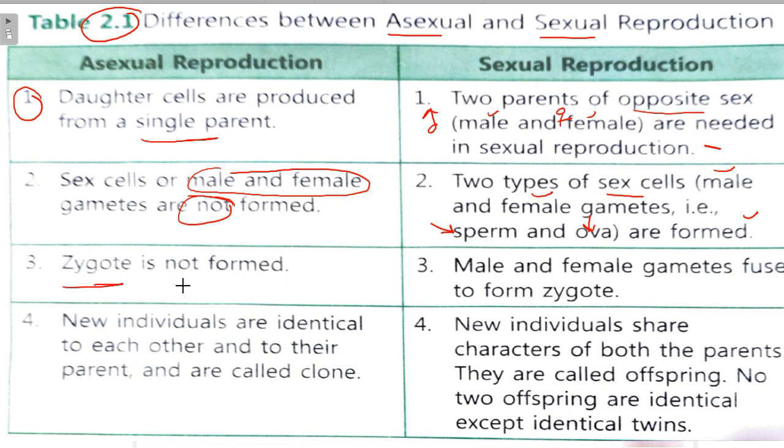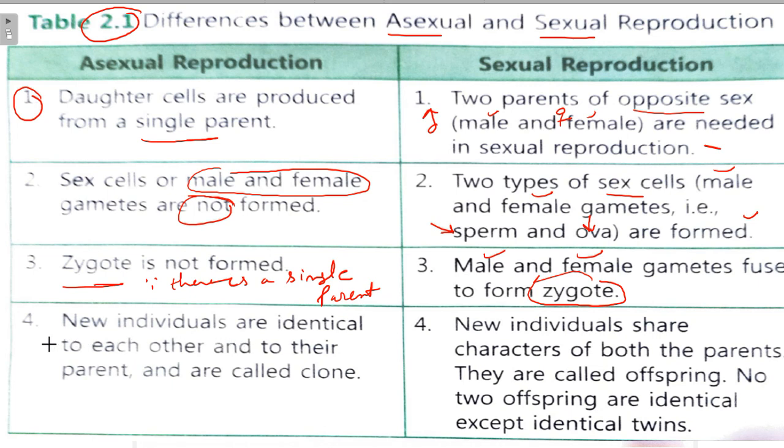We will learn about zygote next. Male and female gametes fuse to form a zygote, right? Why is zygote not formed here? Because there is a single parent only. In sexual reproduction, zygote is formed because male and female gametes fuse to form a zygote.